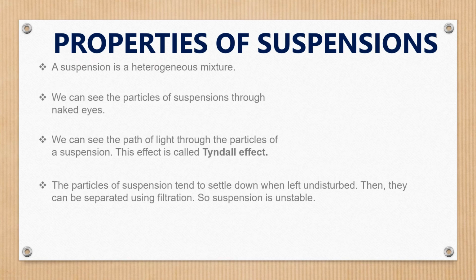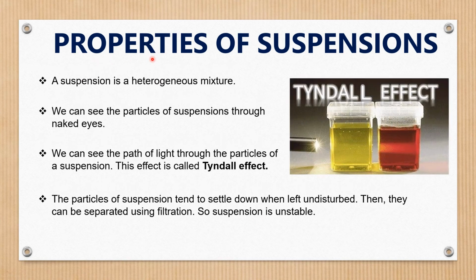Next we see properties of suspensions. First property: a suspension is a heterogeneous mixture. You know what a heterogeneous mixture is. A heterogeneous mixture has non-uniform composition and contains physically distinct parts. So suspension is a heterogeneous mixture.